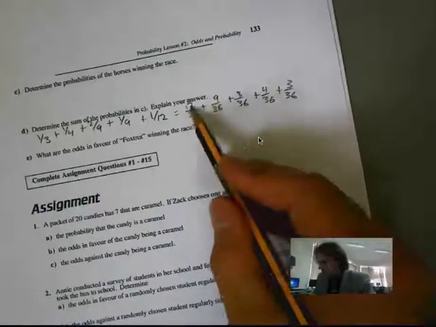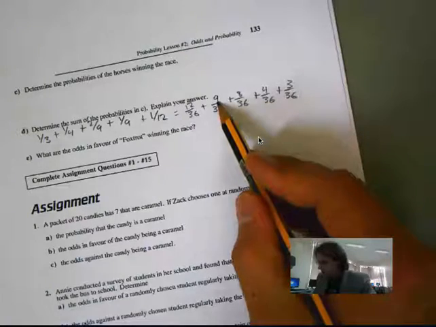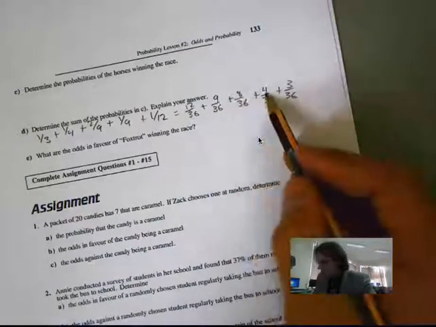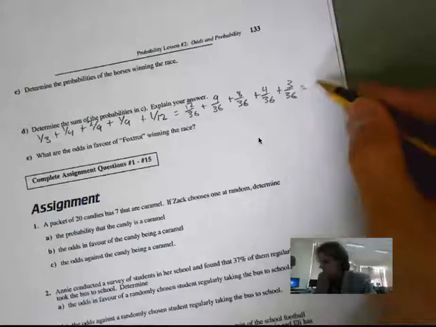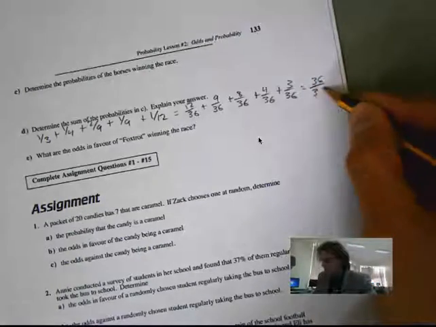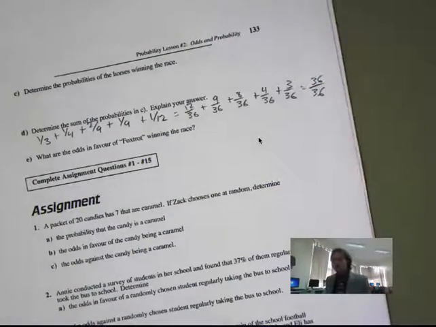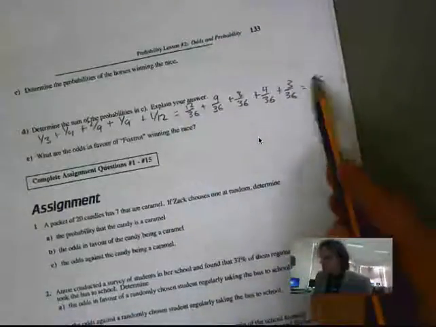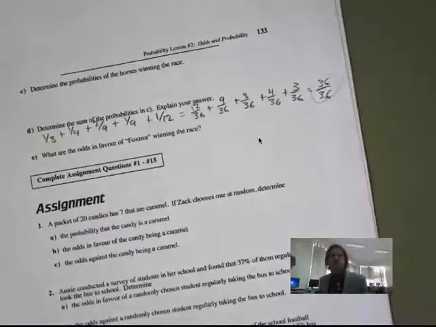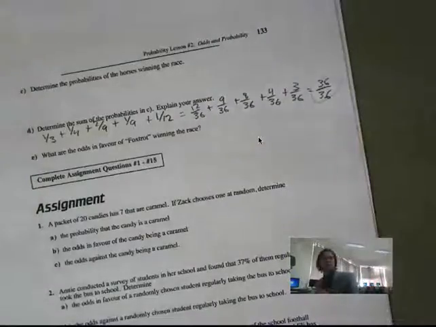Now we add those all together. I am going to get 20 and 7, which gives me 36 out of 36. So if we look at this right here, 36 out of 36, that's 100%. So no matter what, everything adds up to 100%.